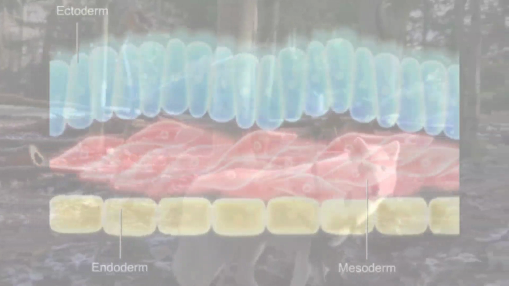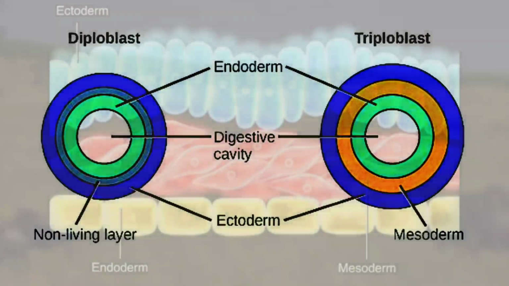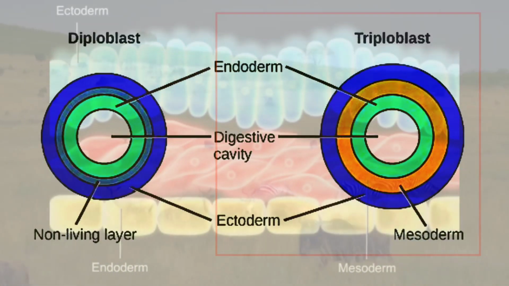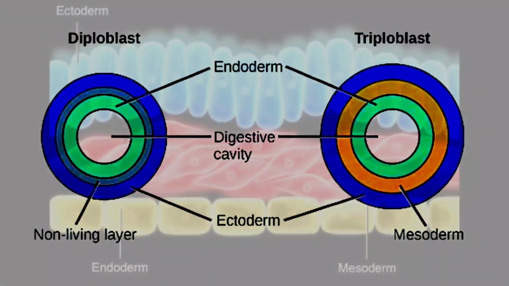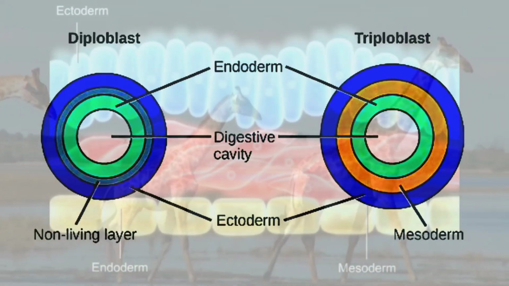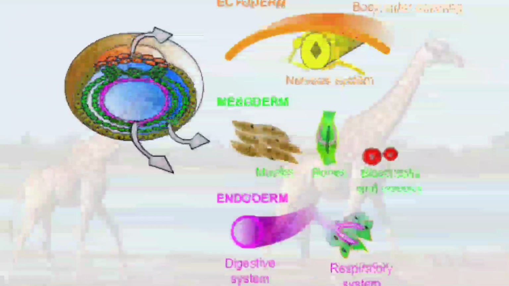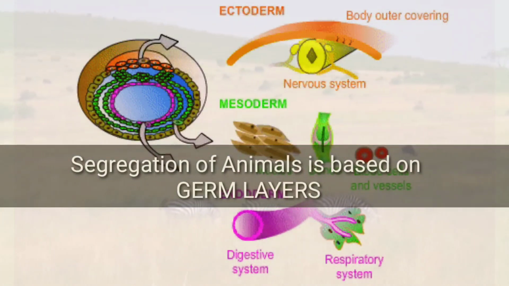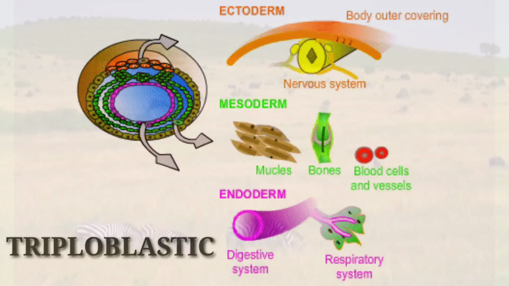So if an animal has 3 germ layers, that is the ectoderm, mesoderm and endoderm, it is known as a triploblastic animal. And if an animal has 2 germ layers, just the ectoderm and the endoderm, mesoderm is absent, then that animal is known as diploblastic. So the third criteria, which says segregation of animals based on germ layers, you may either have triploblastic animals or diploblastic animals.